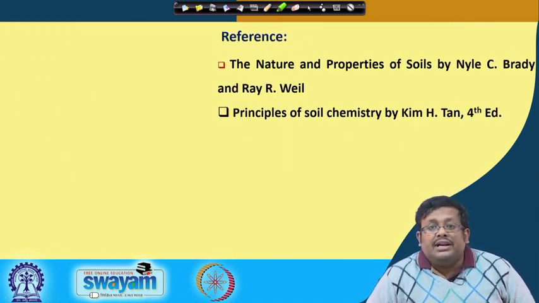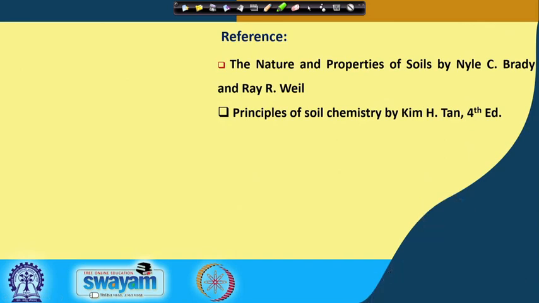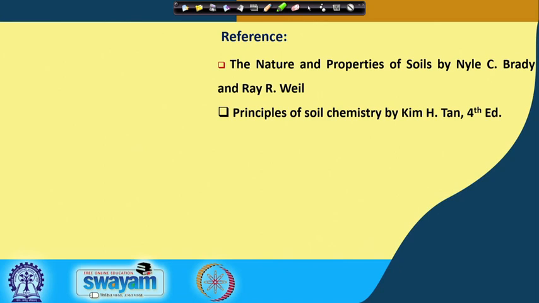So, guys, we have completed these adsorption isotherms, their basic curvature and shape, and the four statistical models of adsorption isotherms. The adsorption isotherm is very important when there is adsorption of solutes from the bulk soil solution to the soil solids or the clay surfaces. Please read these books again, The Nature and Properties of Soils by Nyle C. Brady and Principles of Soil Chemistry by Kim H. Tan, 4th edition, to get more thorough knowledge of this adsorption process.